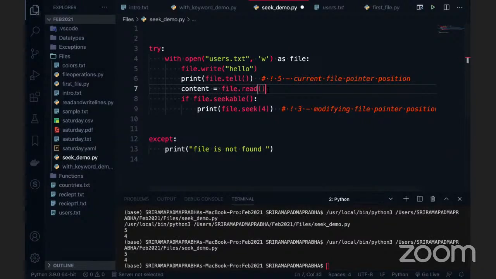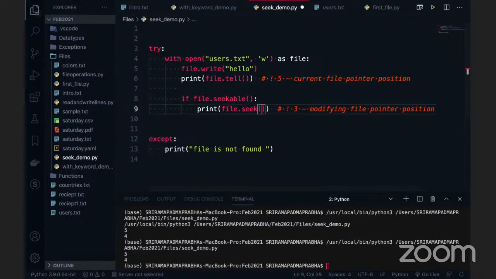This content is a string, and it has a length, so we can pass that length of the string here. Two ways we can do it: either with the append function, append mode, or by finding the length of the string and passing that length to this. Then it can be taken care of.